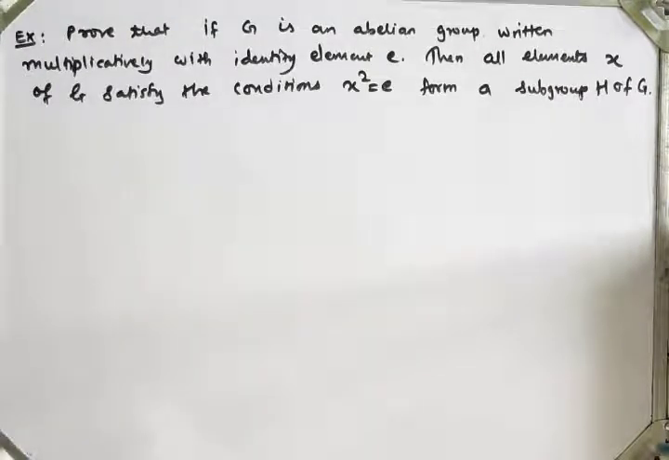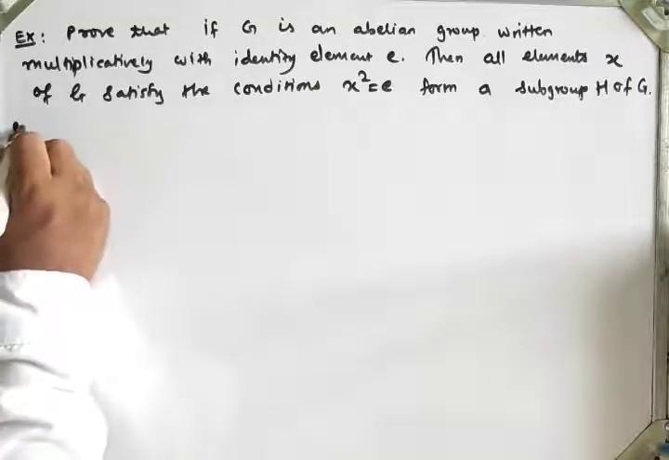Now to prove that H is a subgroup of G. So H subgroup of G means what? H must satisfy closure, there exists an identity element, and there exists an inverse element, right? So we will prove this. Solution.